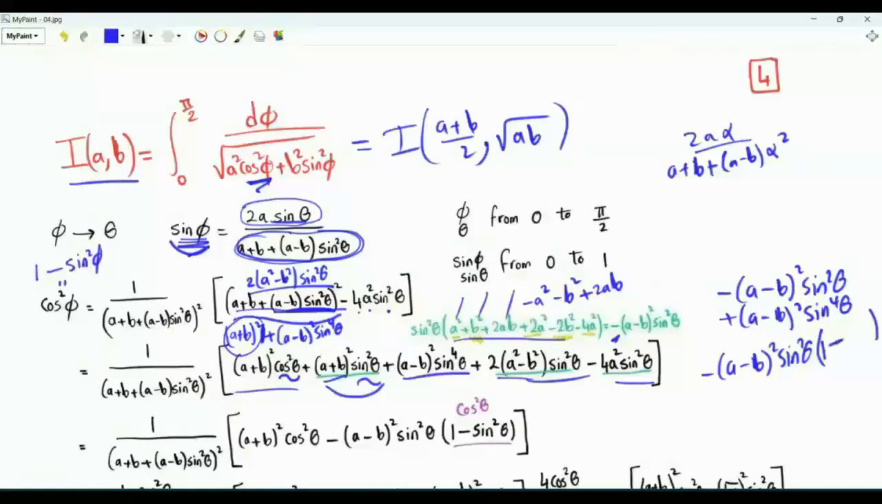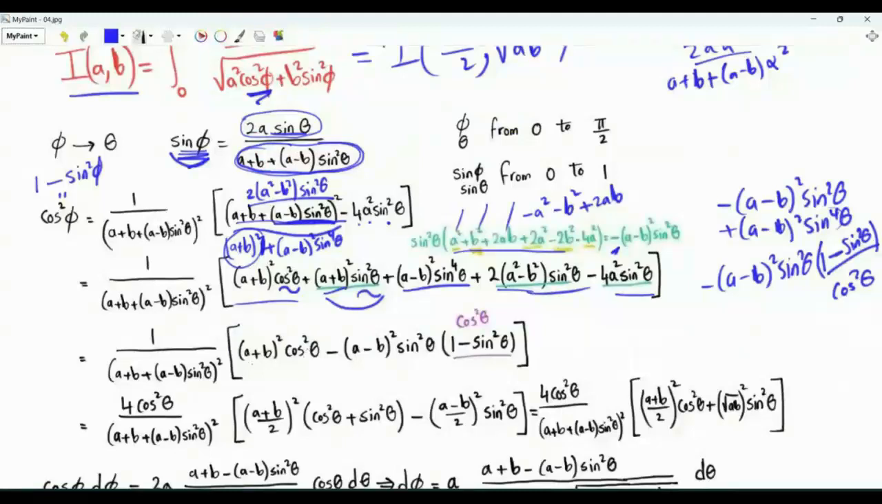Then we have a bracket. In the bracket, we have 1 minus sine squared theta. And 1 minus sine squared theta is cosine squared theta. What we have right now is (a plus b) squared cosine squared theta minus (a minus b) squared sine squared theta cosine squared theta. Let's take cosine squared theta as a common factor.